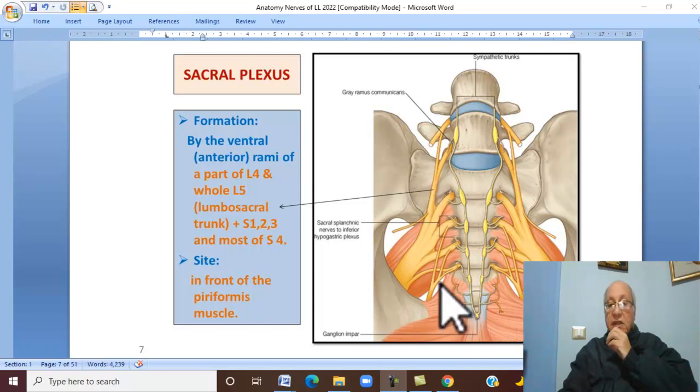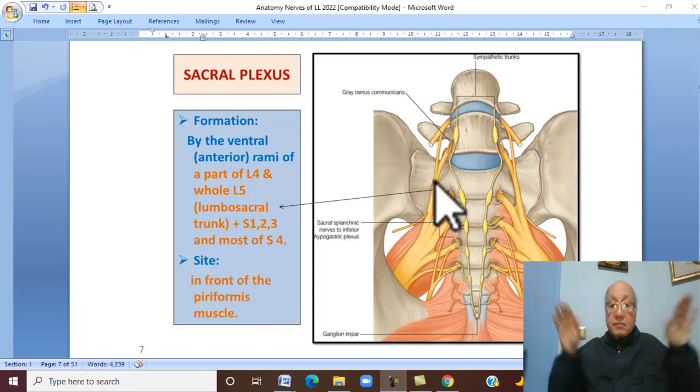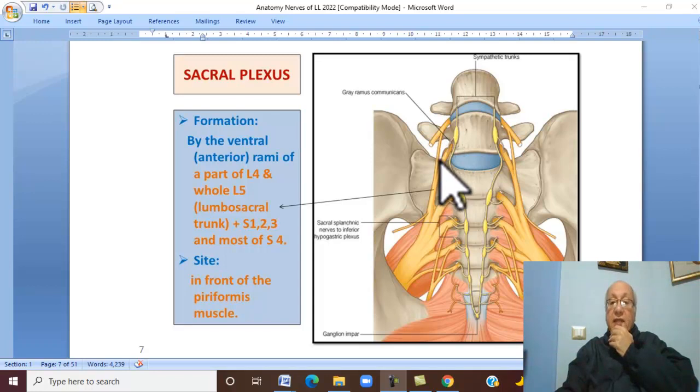This bone is called the sacrum, and this part of the sacrum is called the ala of the sacrum. Ala means wing. Therefore, the lumbosacral trunk descends on the ala of the sacrum to join S1, 2, and 3.